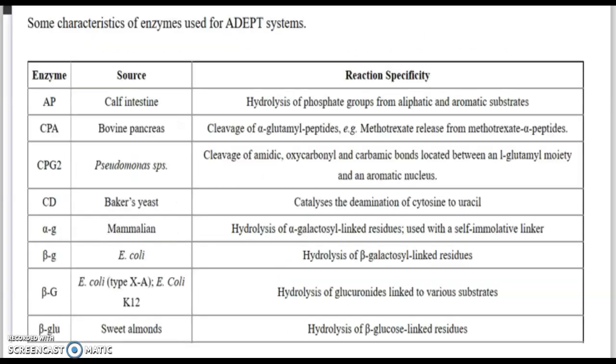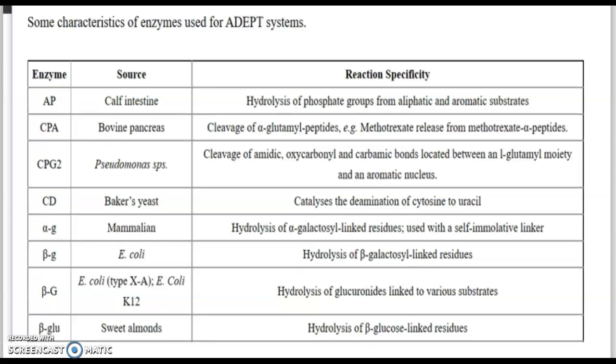Here I have given a list of enzymes which are used in antibody-directed enzyme prodrug therapy. These are the enzymes such as AP, CPA, CPG2. These enzymes are obtained from various sources. For example, AP is obtained from calf intestine, and then there is the reaction specificity, that is, the reaction these enzymes will cause. For example, AP will cause hydrolysis of the phosphate groups from aliphatic and aromatic substrates. That is, these enzymes will cause hydrolysis of the prodrug. So these are the reaction specificities of various enzymes used in antibody-directed enzyme prodrug therapy.